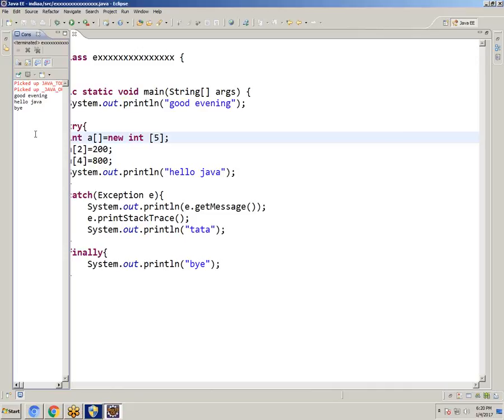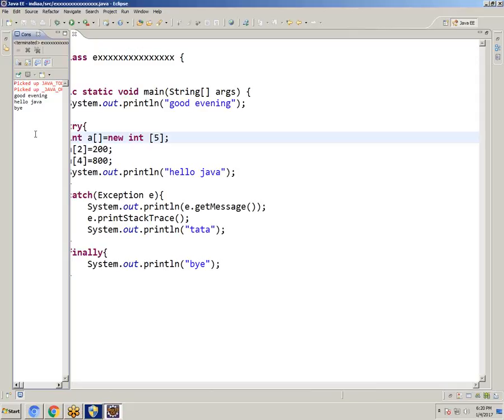Sir, here I have a doubt. Ask. Why do we need finally? Here there is no need. The only purpose is, if try is executing or not, catch executing or not, at any cost it will execute. I mean to say only one point. Finally is one of the keywords we can just use.